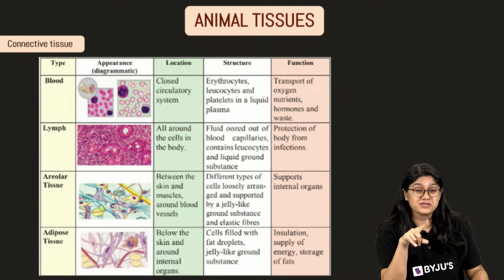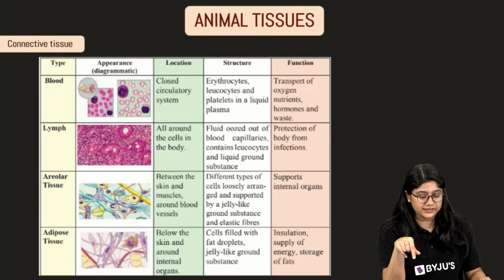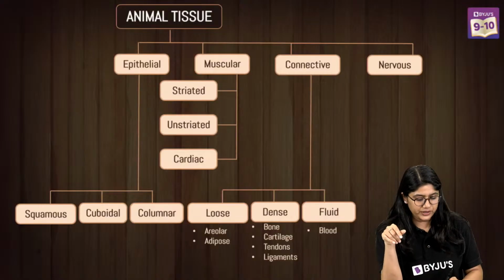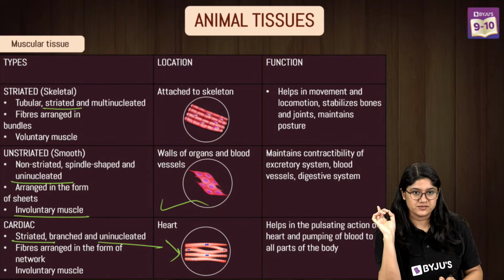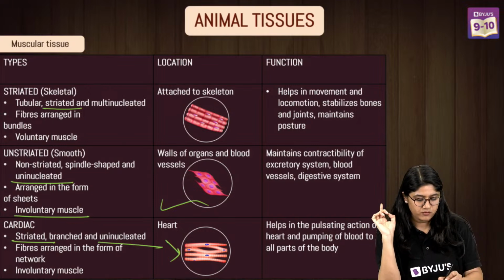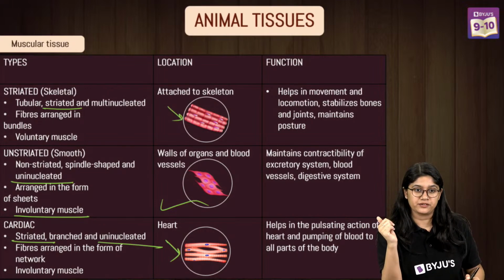Yes, Prachi, you said skeletal muscle has branches. What do you think? We just saw its structure. See over here. Do you see them as branches? They don't have branches. Basically, they are unbranched. We don't have the branches over there.